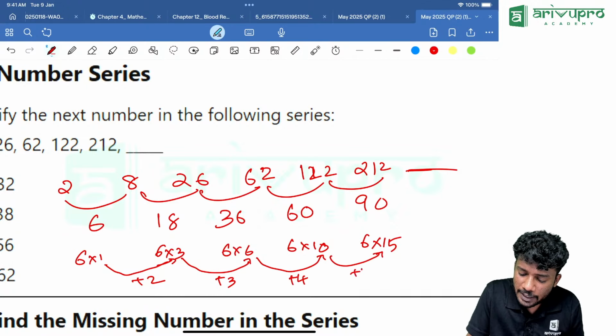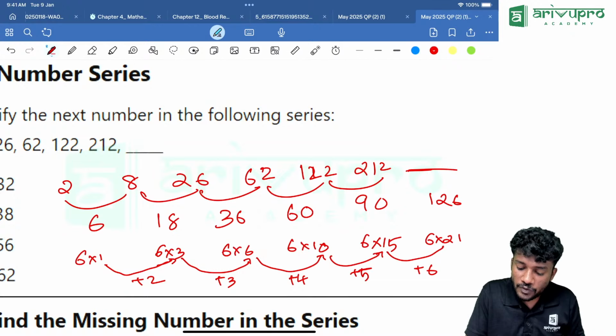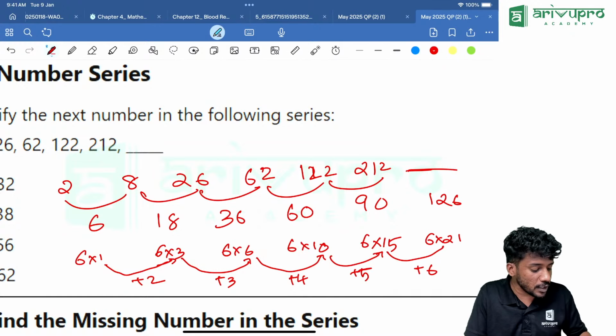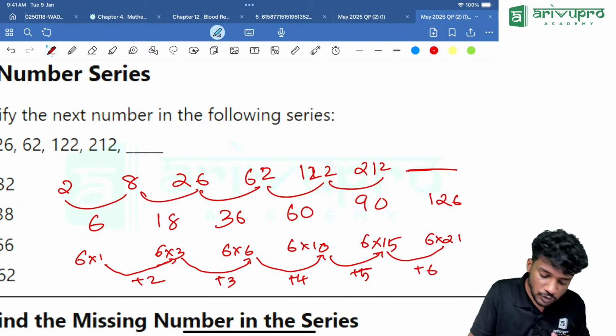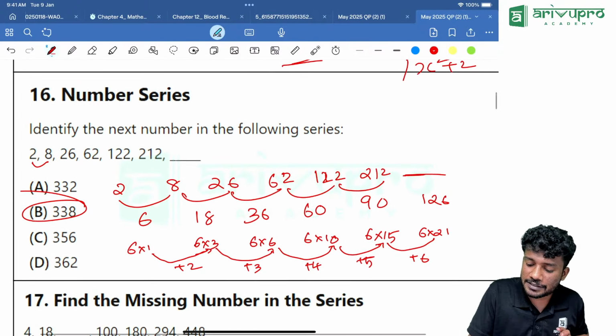The next number will be how much? We need to take it as plus 6. Plus 6 is how much? It should be taken as 21. So 6 into 21 we need to take. 6 into 21 is how much? Take the calculator, get the answer 126. So we need to add 126 plus 212. We are getting it as 338. Option B is our answer.